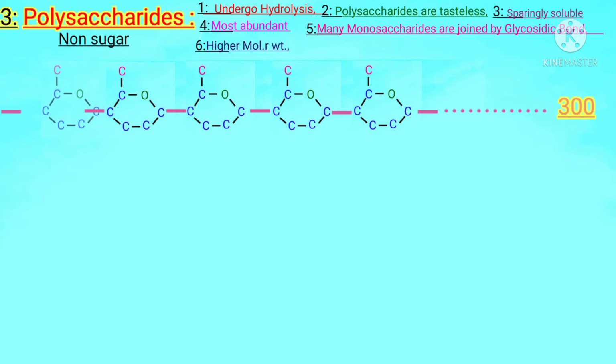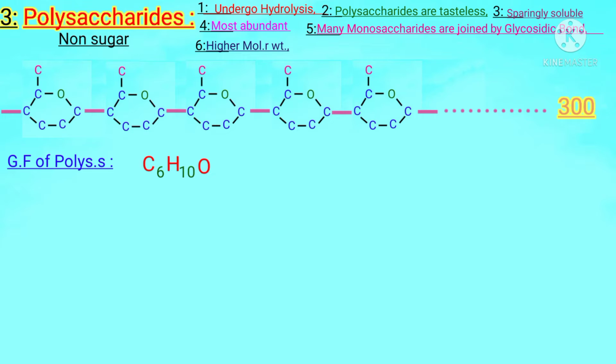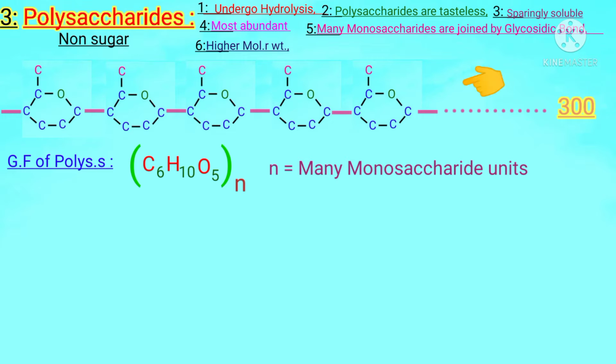Furthermore, students, next, the general formula of polysaccharide is (C6H10O5)n. N means a large number of units like this, that is, monosaccharide units join with each other to form a polysaccharide, because here N is used to represent a large number of, namely many, monosaccharide units. So the N can represent 100, 500, 2000 monosaccharides, and similarly so on.